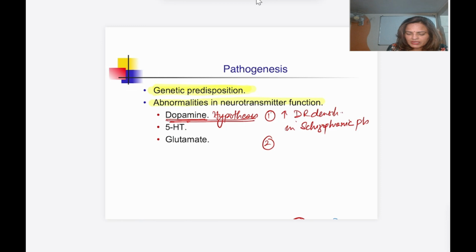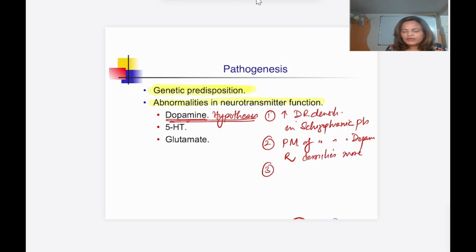Number two, even in the postmortem of schizophrenic patients, this dopamine receptor density is more.